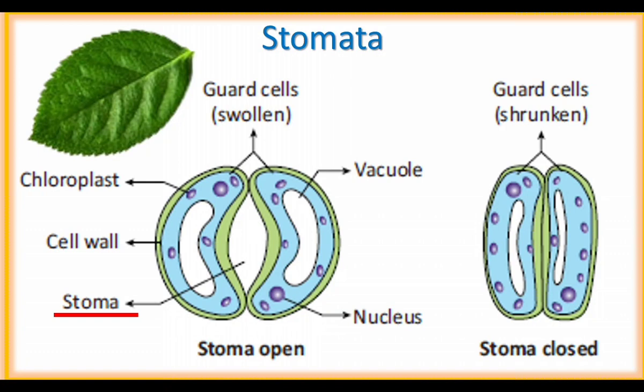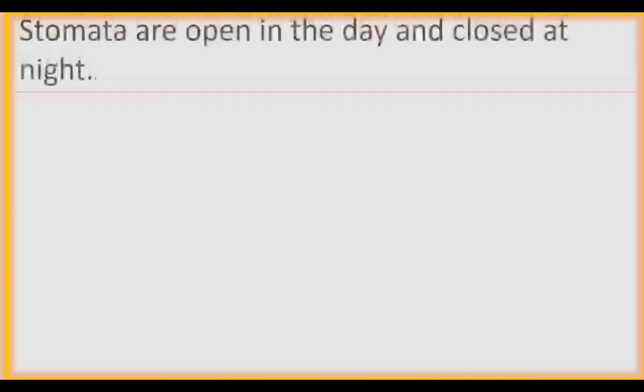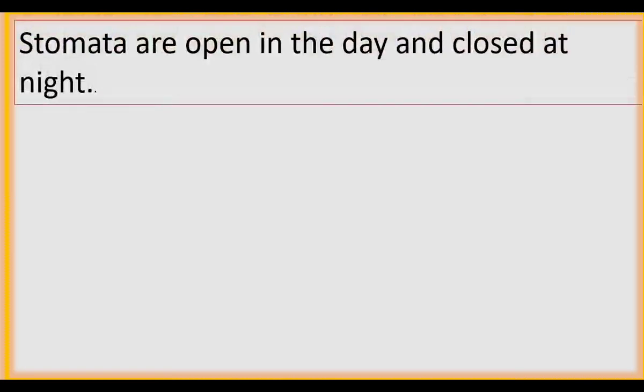The guard cells control the opening and closure of the stomata. In the daytime, stomata open. At night, stomata get closed. How does this happen?